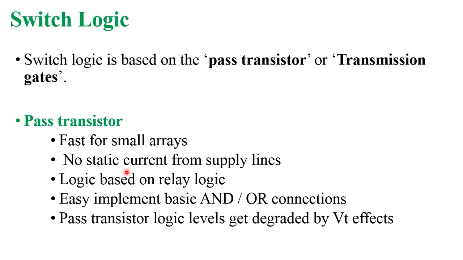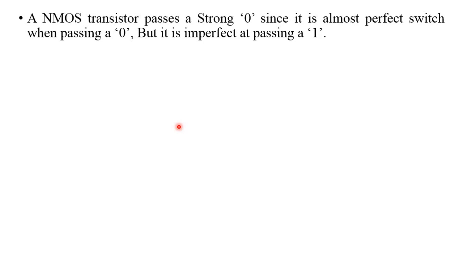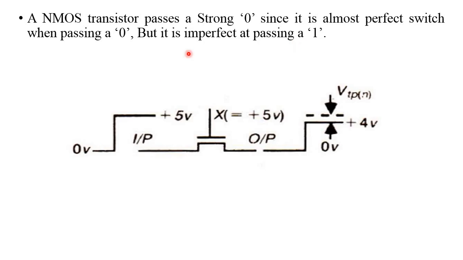Before going through all these points, let us first see the basic standards of the NMOS transistor and the PMOS transistor. The NMOS transistor passes a strong 0 since it is almost a perfect switch when passing 0, but it is imperfect at passing 1. Already we know the working principle of the NMOS transistor. Here it passes only a strong 0, but it does not pass a strong 1. Why does it not pass a strong 1? Because of the threshold voltage effect.